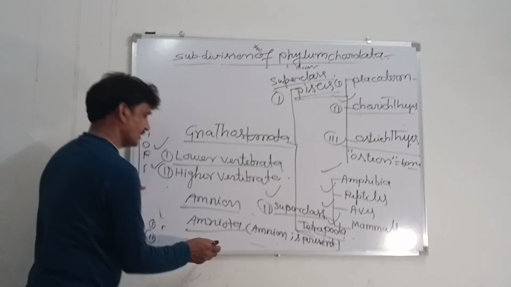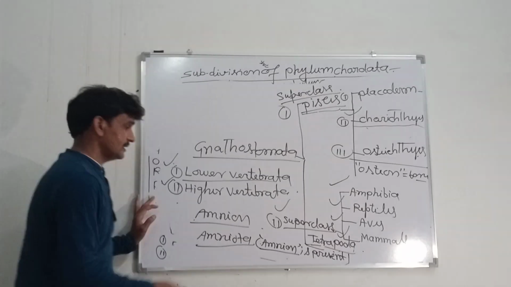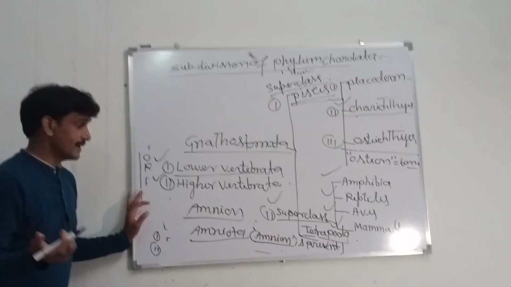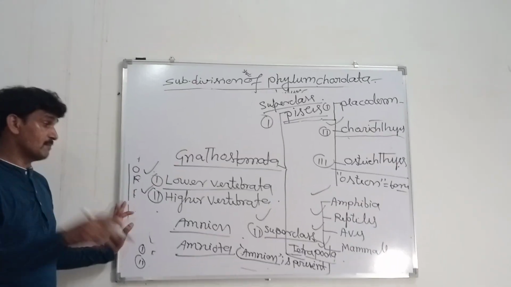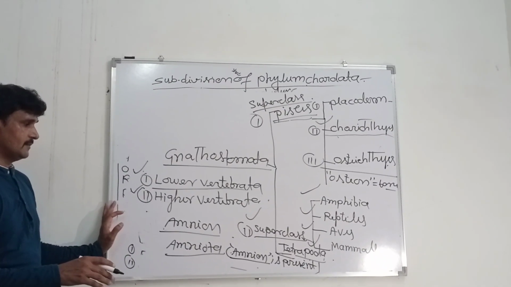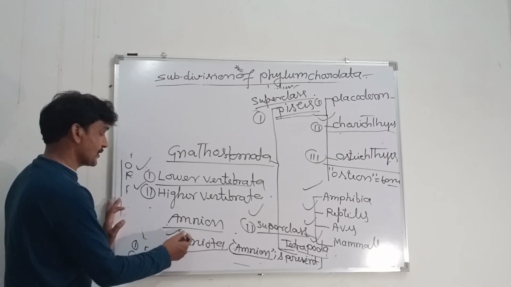Amnion is a special type of membrane that holds the developing embryo in amniotic fluid, and that is referred to as amniota.